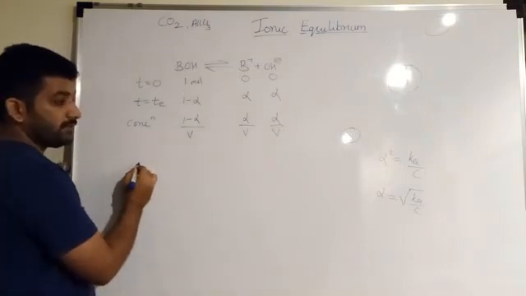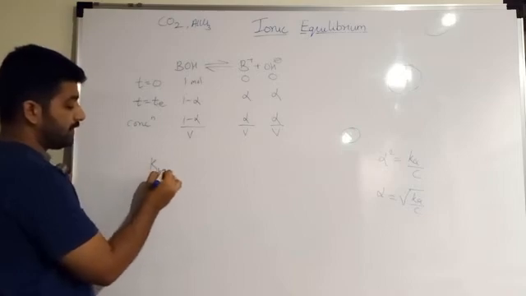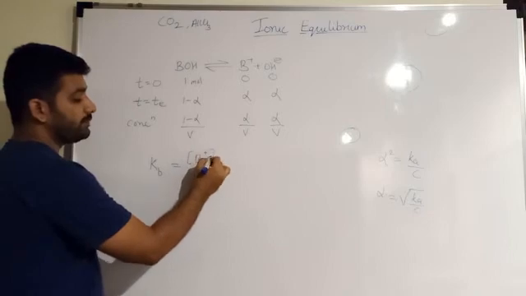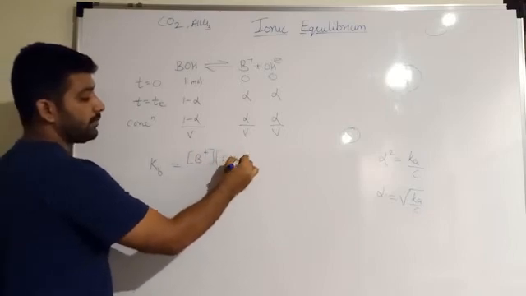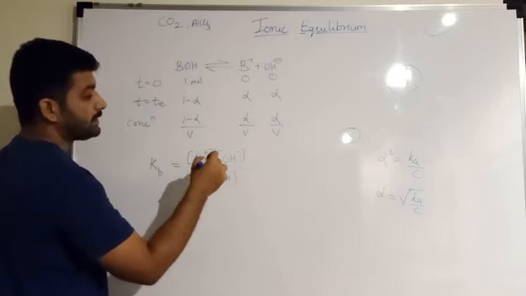Now, if we want to find out the value of alpha, Kb is equal to the concentration of B plus into OH minus divided by BOH.